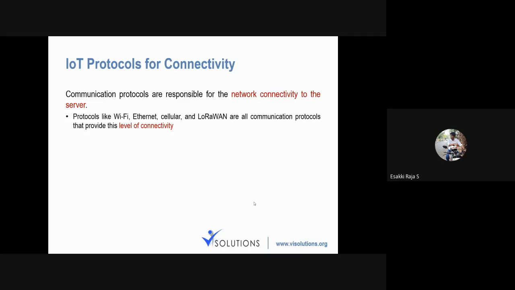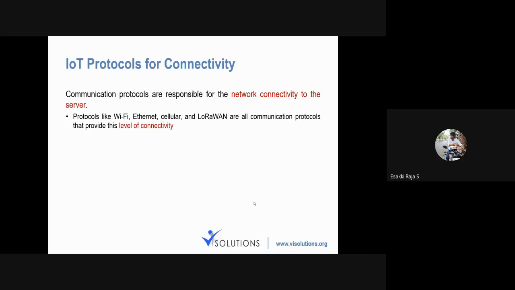When it comes to cloud, it will involve two protocols. One protocol will be used for establishing the connectivity, and we'll be using another protocol to transfer data.